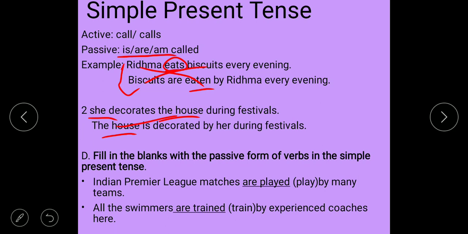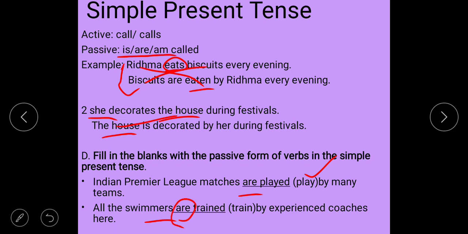Indian Premier League matches, simple present tense. In simple present tense we have to use is, are, am according to the subject. The subject here is matches, plural, so are, and always use the verb's past participle form. So here, are played. Second one, all the swimmers, also plural, so are trained.